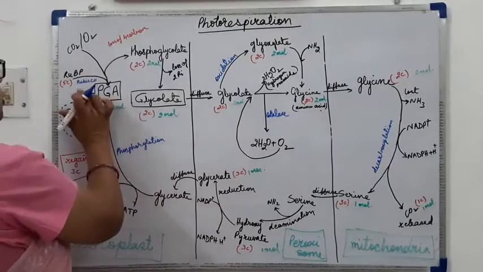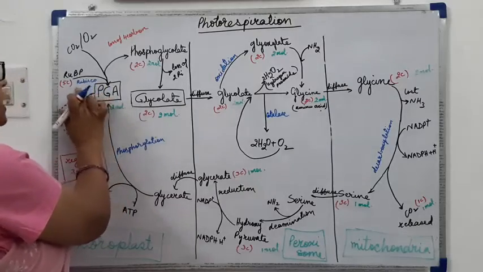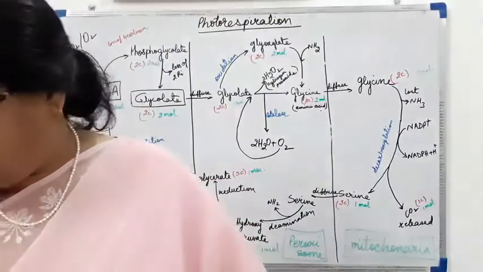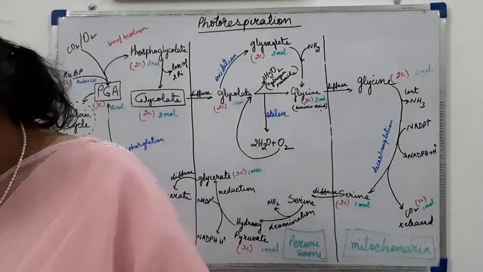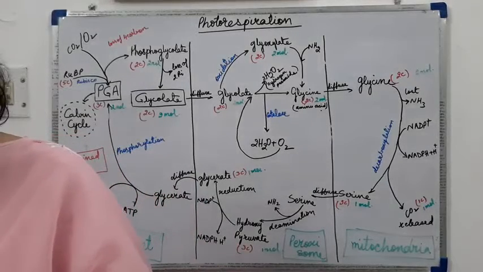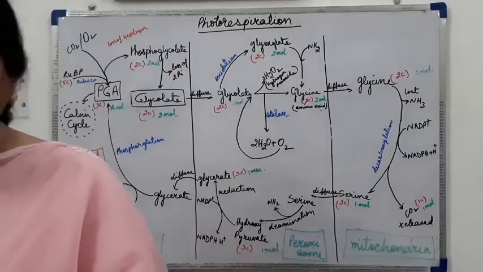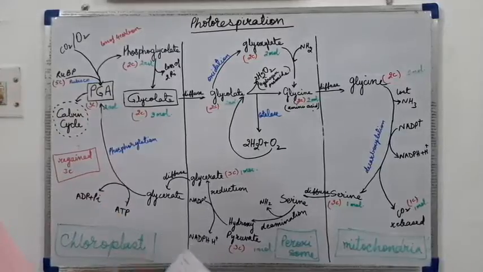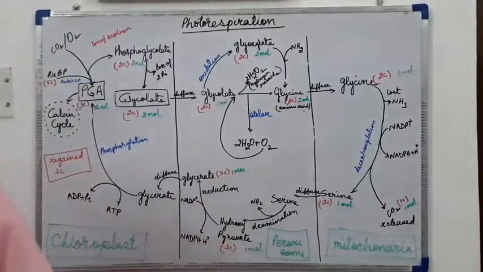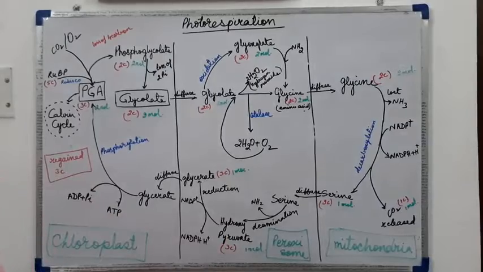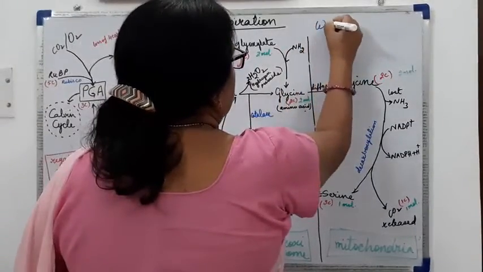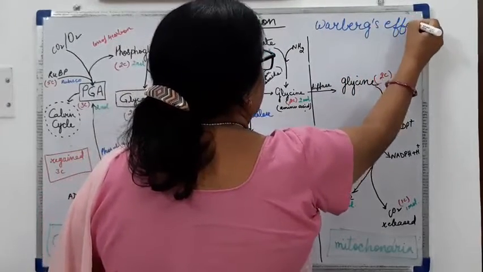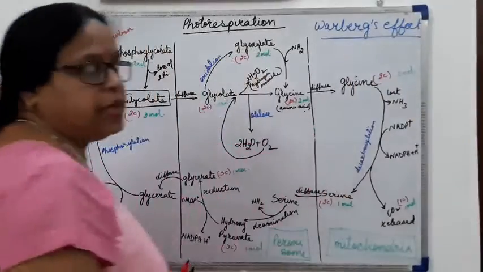So I had not written Rubisco here. So I have written this Rubisco. All of you write this Rubisco. And one more thing you should know here, which plants are examples of this. And one more thing, Warburg's effect. Warburg's effect. I am saying, all of you write it.